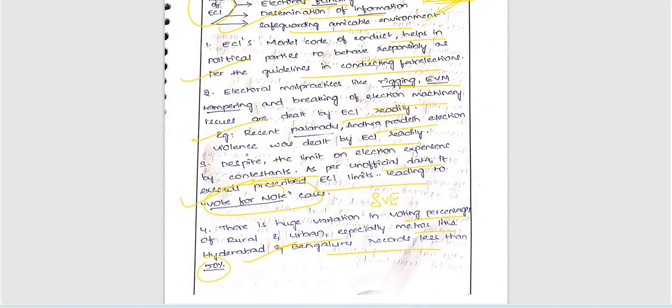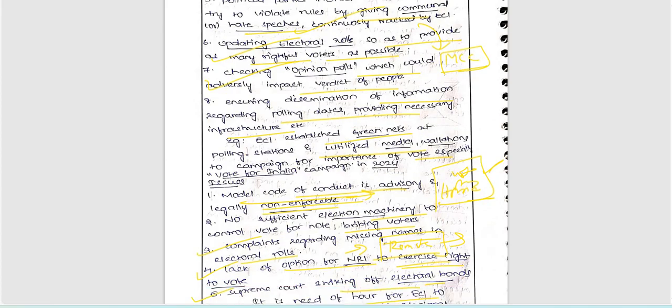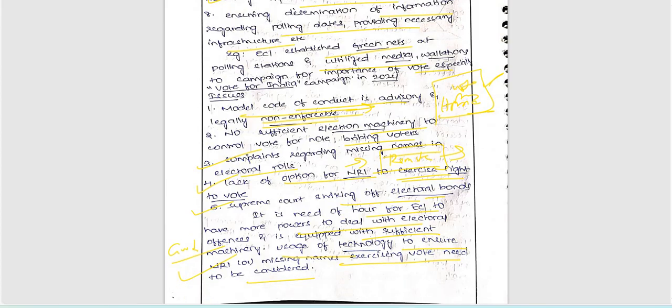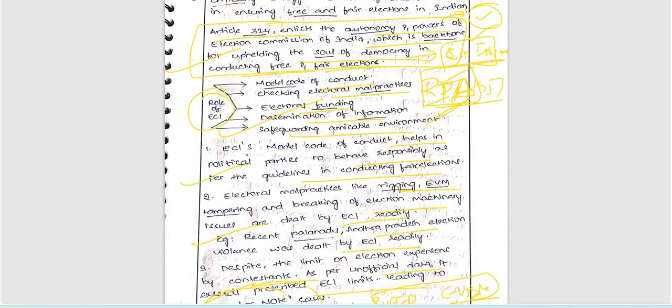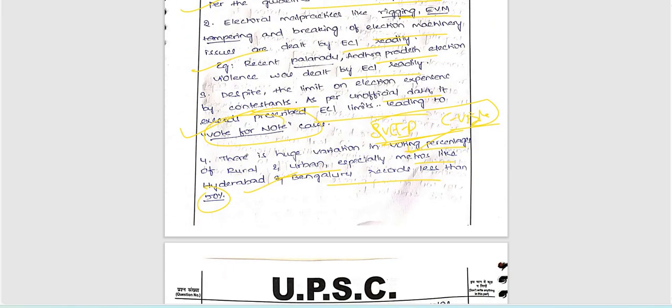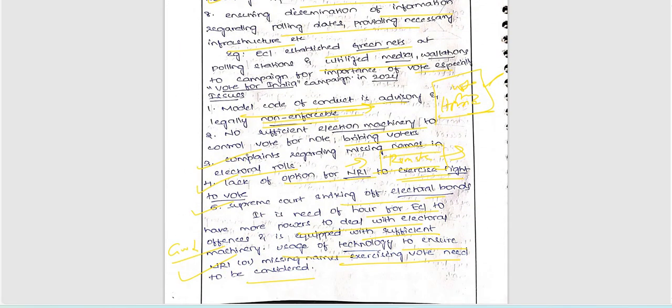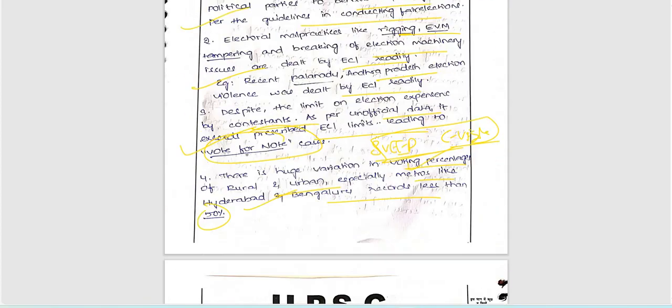And also we can mention here the SVEEP program or the C-Vigil app, respective examples, etc., right? Okay, you have already written very good information. Other than that, some important information, that is the RPA Act, and also a current affairs linked introduction should be there, okay? Other than that, everything fine. Here we can give 5 out of 10 marks. Very good, very good. Good related information and recent examples also included.